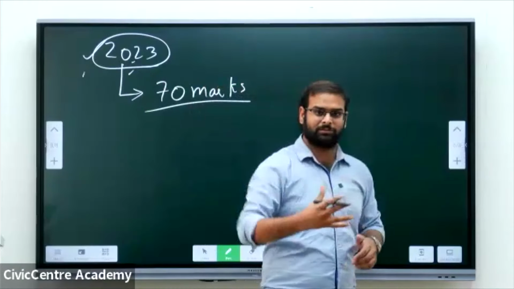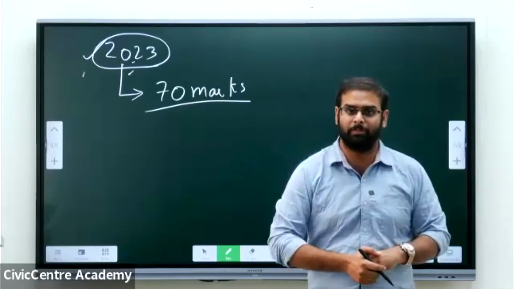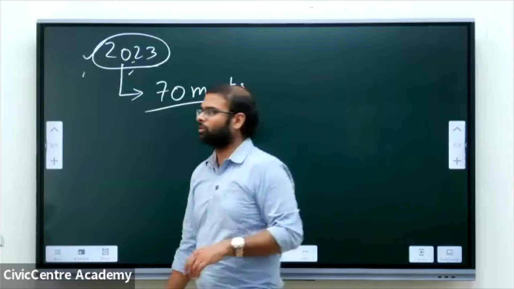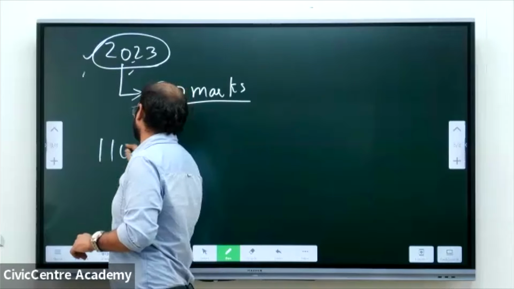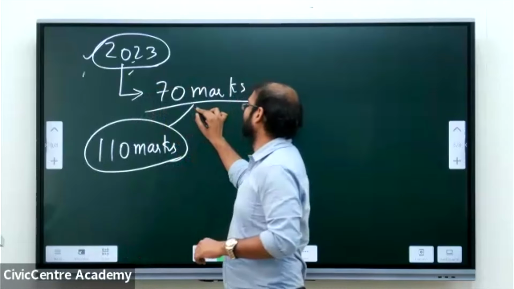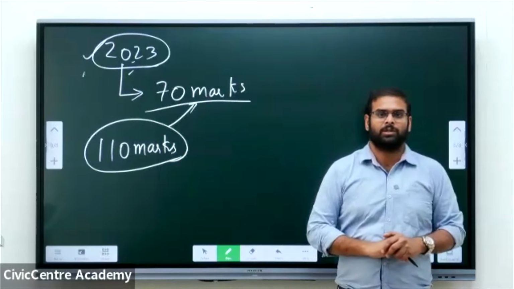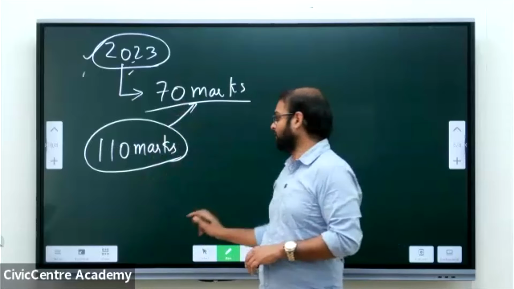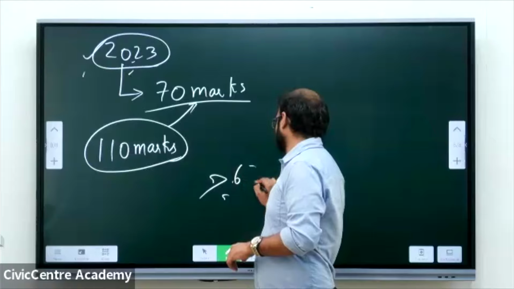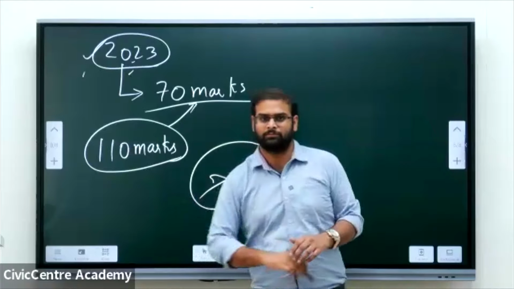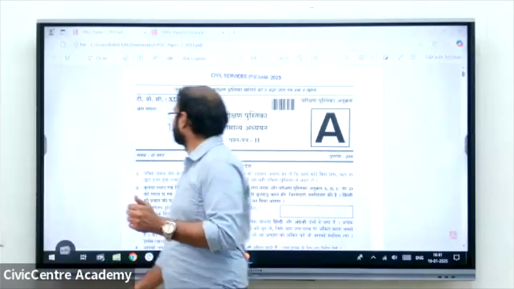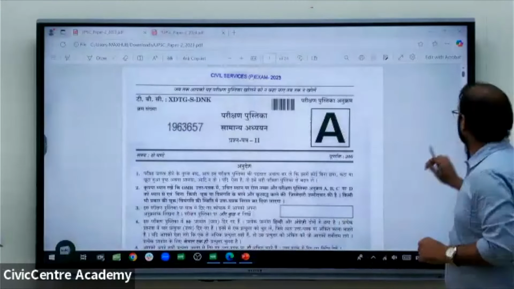In other papers, like the 2024 paper or the 2022 paper, there is scope that within fixed topics, you can get at least 110 marks. But in 2023, it was limited to only 70 marks. But still, it is greater than your qualifying mark, that is 67. Hence, I'm already saying that. So let's have a brief look at the 2023 paper.